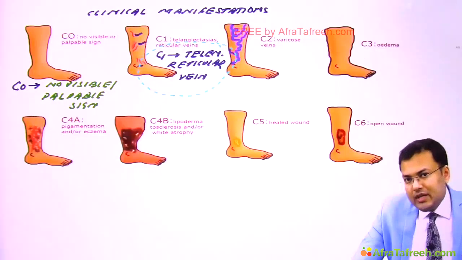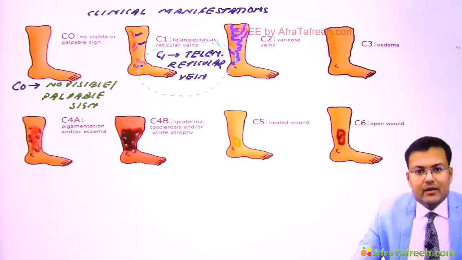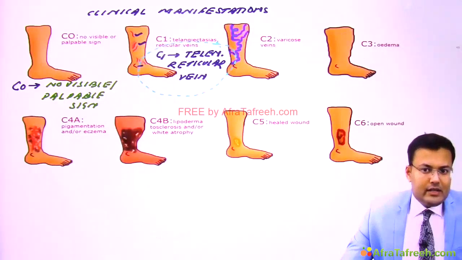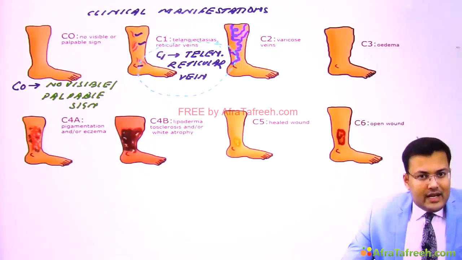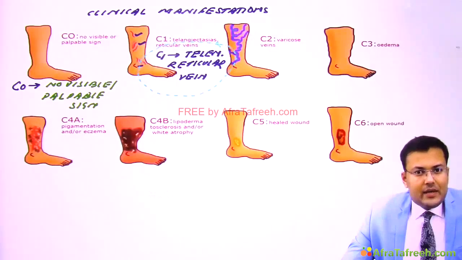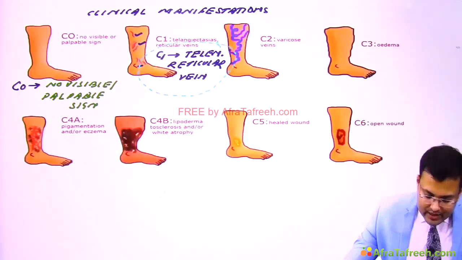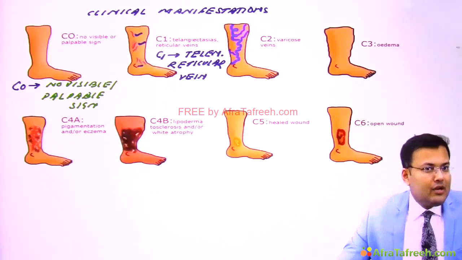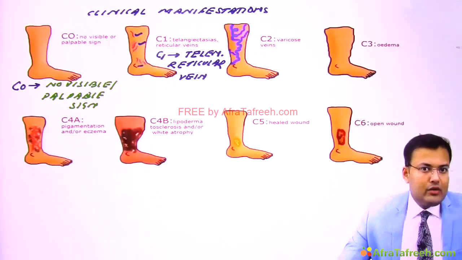They asked about C1. What is included in C1? Clear? And C2 is varicose vein. So whenever there is varicose vein, it is C2. If there is edema, it is included in C3. And what was the question in INI CET? This was the question in INI CET: if there is presence of lipodermatosclerosis, it is included in C4.